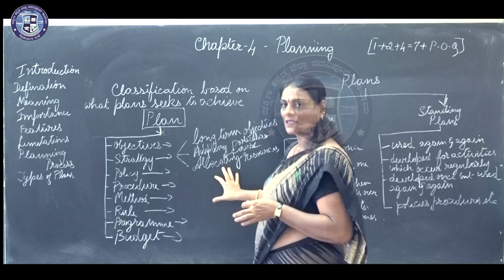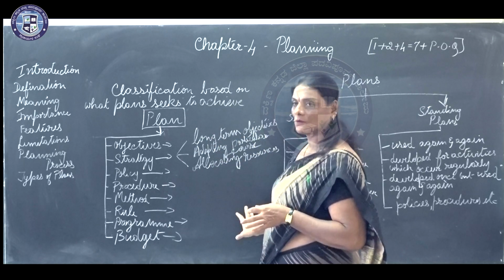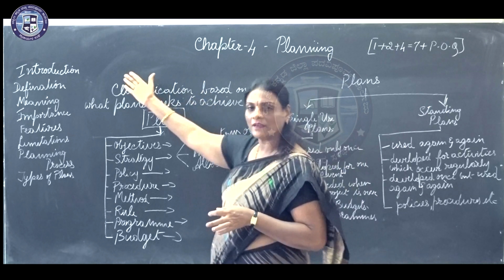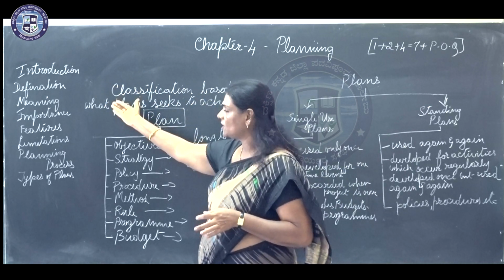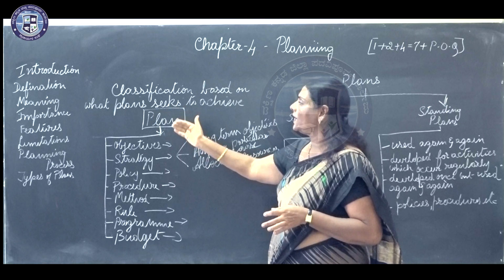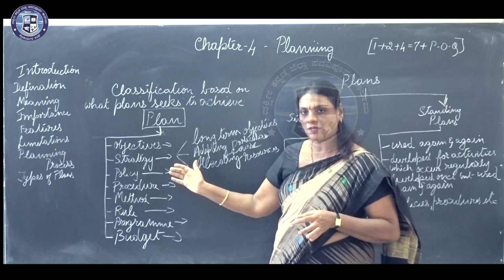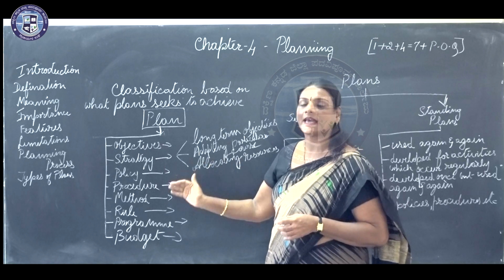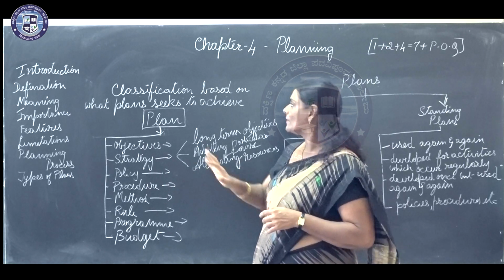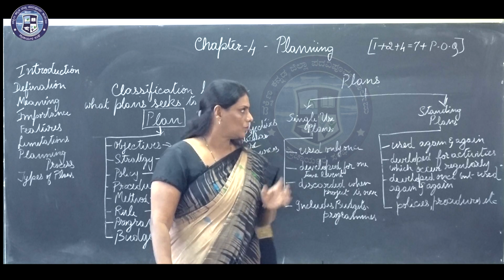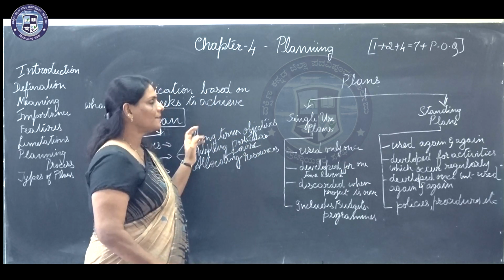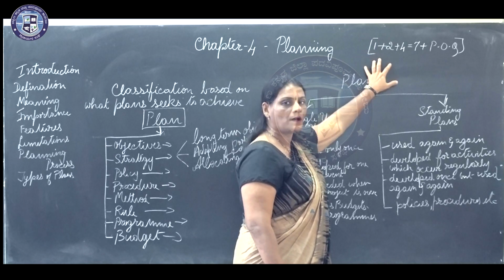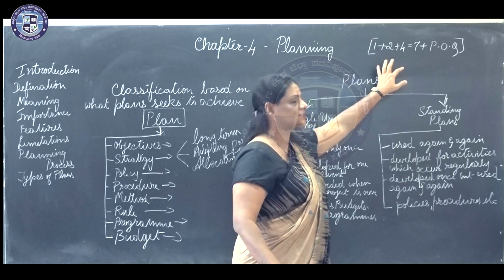So with this, we have come to the total conclusion of the planning chapter, which had begun with the introduction, definition, meaning, importance, features, limitations, planning process and types of plans. After having gone through all the concepts under planning, here it's written down how many marks questions would be asked in this chapter.